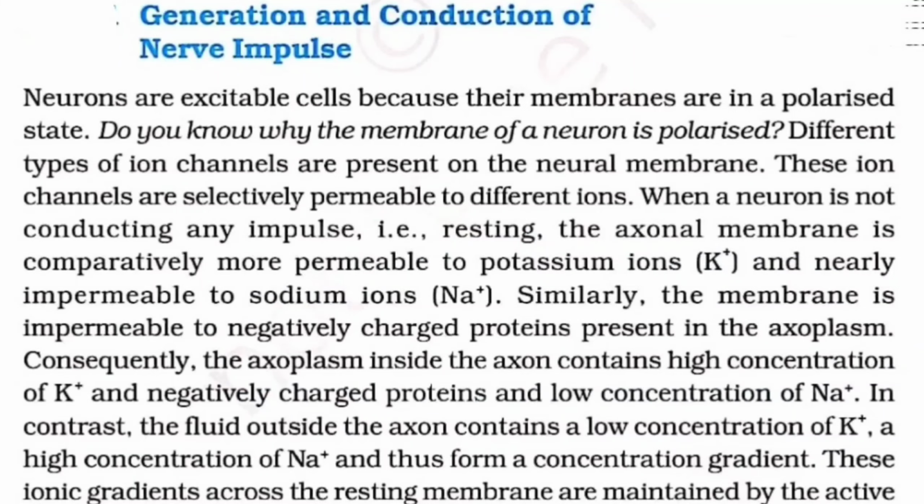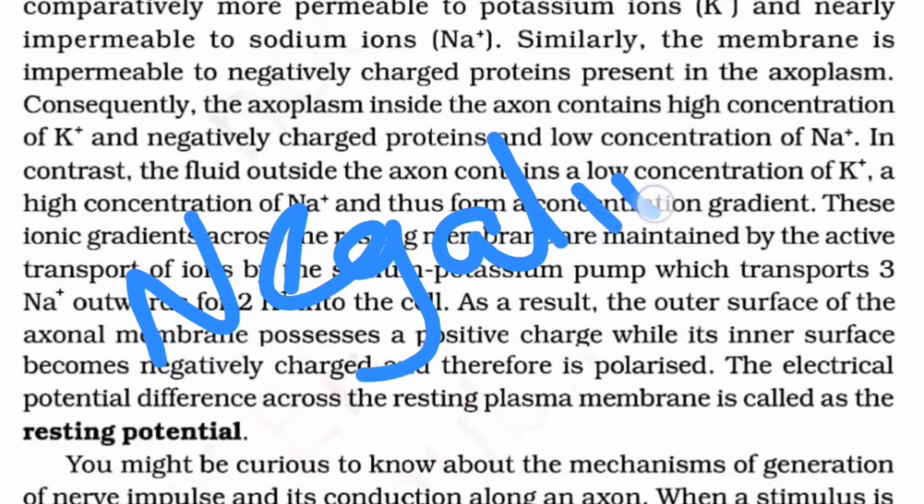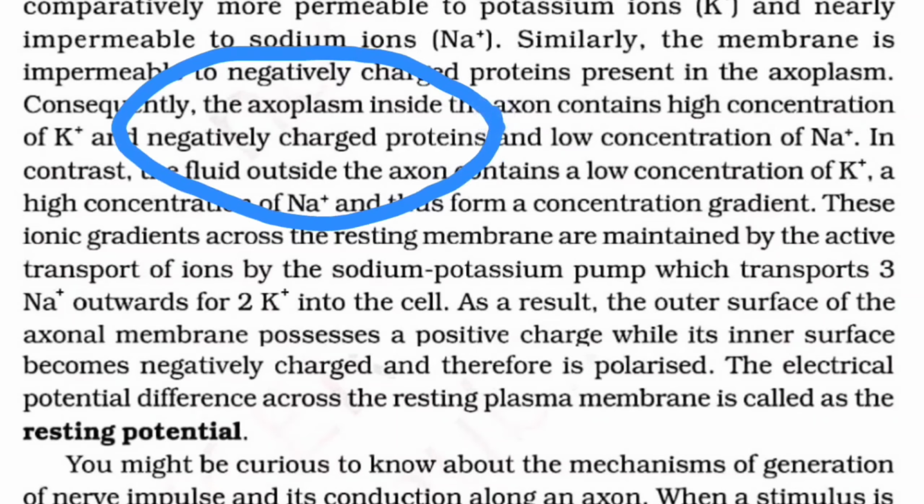Do remember that the cytoplasm of the axon is called axoplasm. So the axoplasm inside the axon contains a high concentration of potassium, as well as negatively charged proteins, and a low concentration of sodium, which means the internal environment will become negative. Why? Because of the presence of negatively charged proteins.